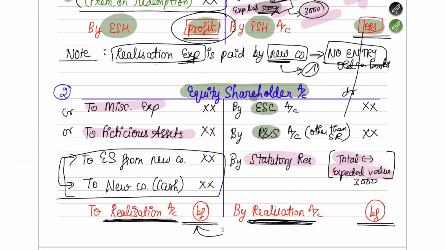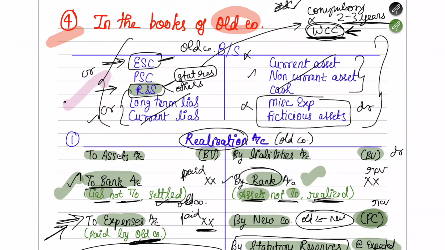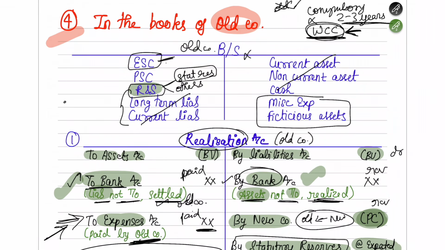Fine, this is okay. Now next let's move on to the balance sheet. If you go and see the balance sheet now, everything is done and dusted. One thing which is remaining is the preference share capital. So equity share capital done, reserves and surplus done, liabilities done, assets done. In assets, cash is pending, which I'll tell you. After that, miscellaneous expenses and fictitious assets are done. So now let's see the treatment of preference share capital.